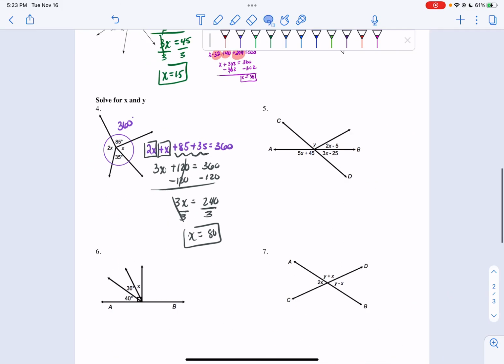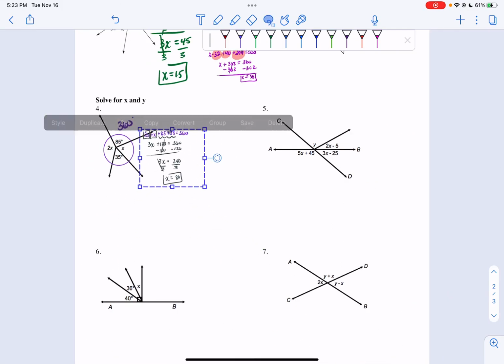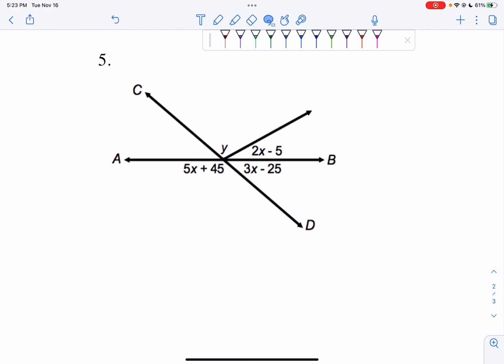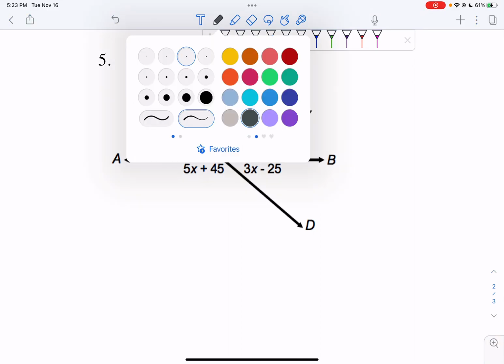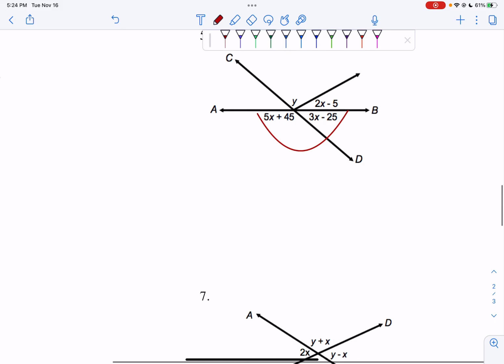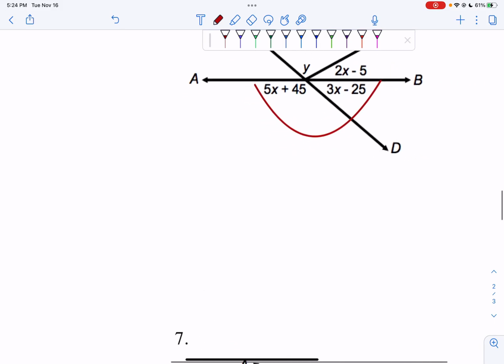I'm going to make that a little tinier because this next one is going to be intense. Number 5. If I look at this problem, this one's going to be a little tricky. If we look, we know angles on a line add up to 180 degrees. So if I wanted to, I can take these two angles right here, my 5x plus 45 and my 3x minus 25, add them together and set them equal to 180. Let's do that.